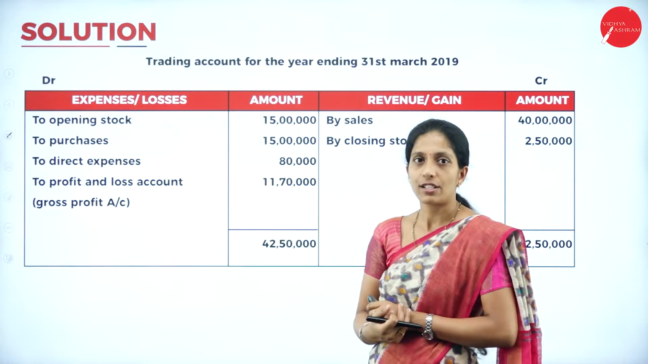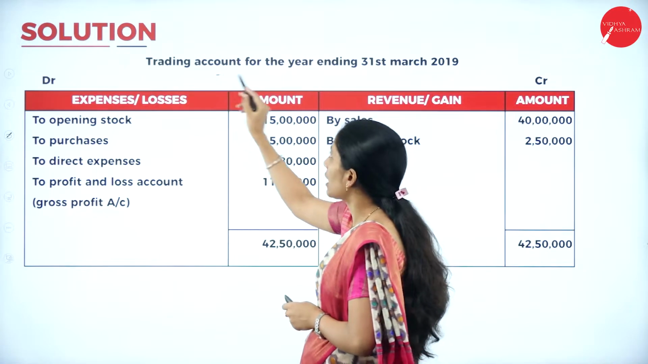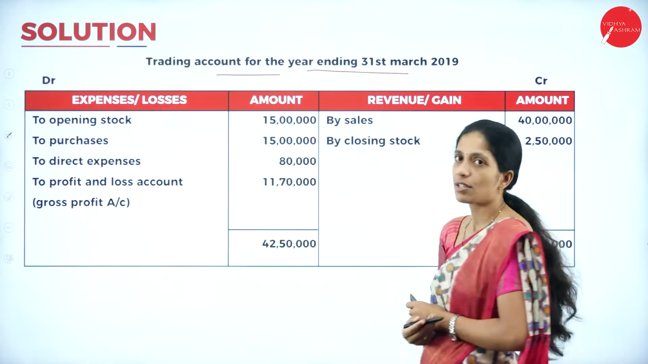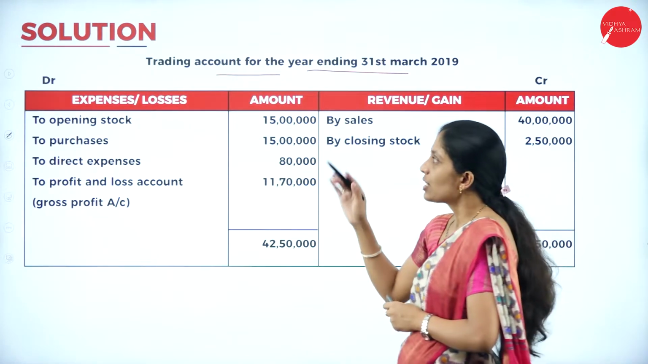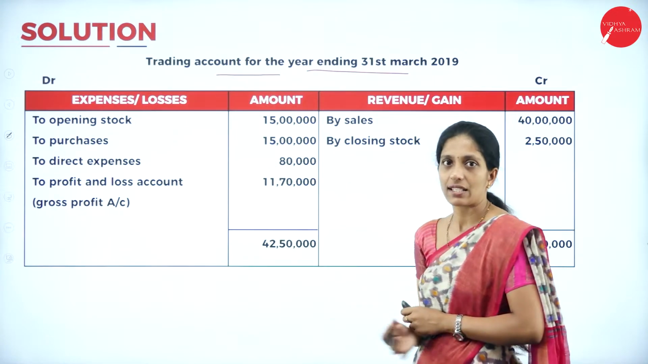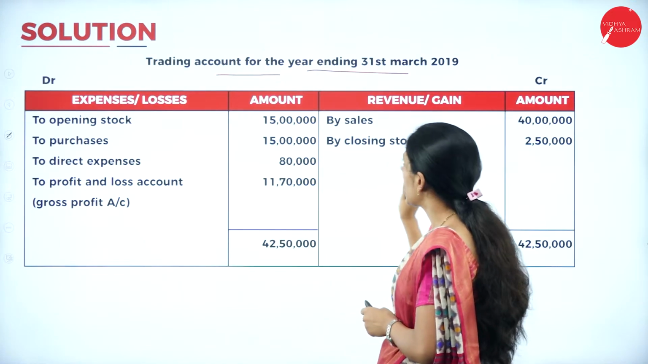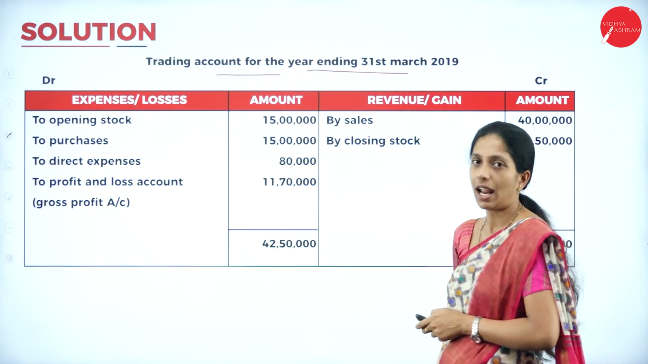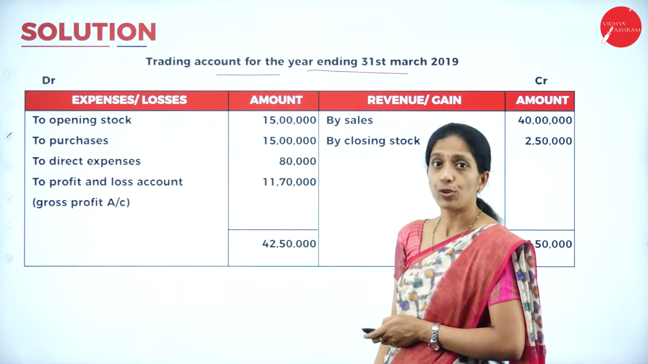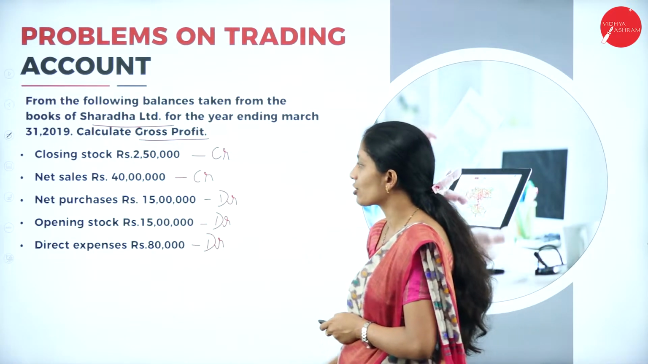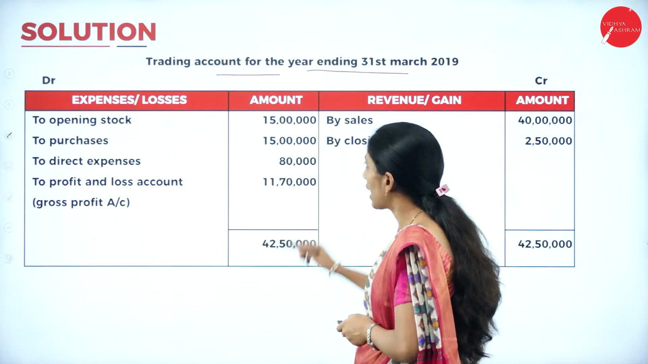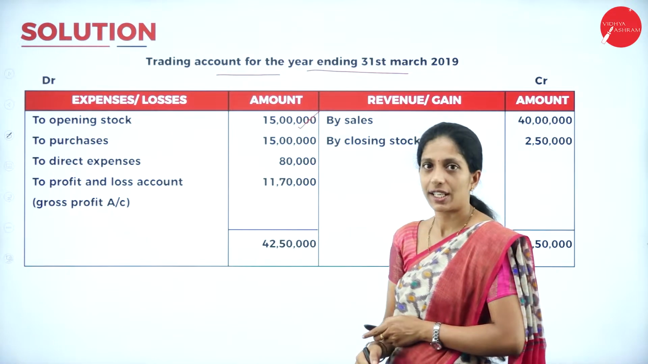So how do you write the solution for this? Trading account for the year ending 31st March 2019. So draw the format, debit as well as credit side. Under debit side expenses or losses, amount, credit side revenue or gain, and amount. Now how do you start? To opening stock. So what is the opening stock? That is 15 lakh, right?